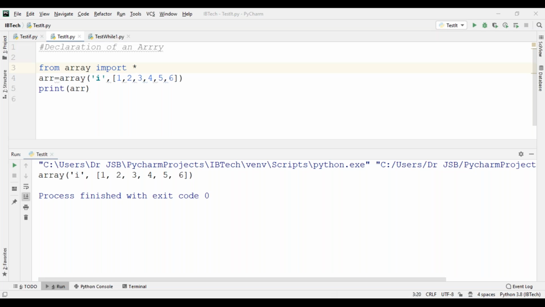If you want to print only the numbers 1 2 3 4 5 6, how can you print?